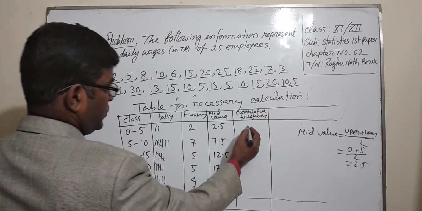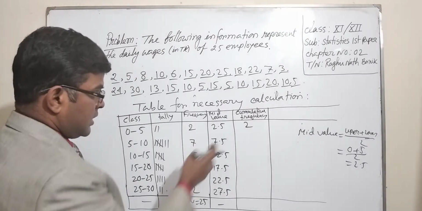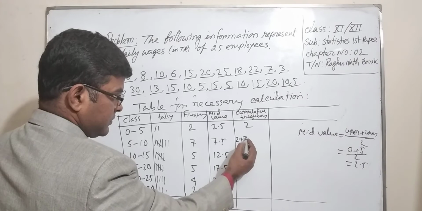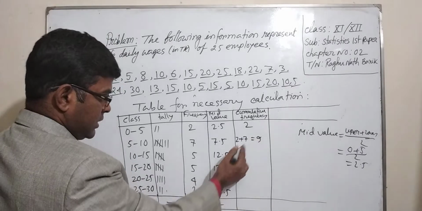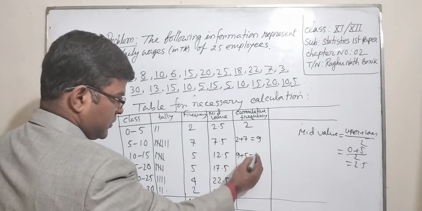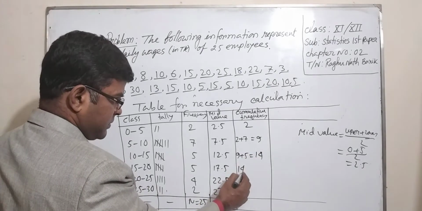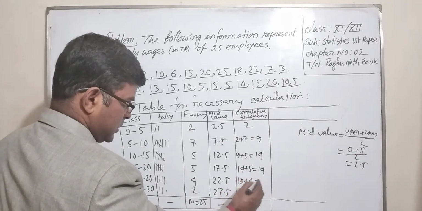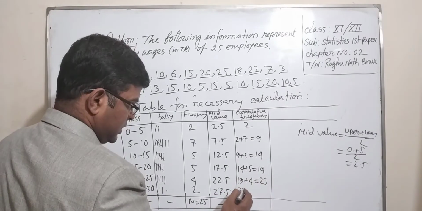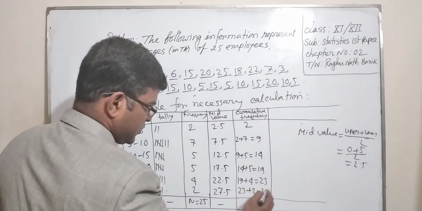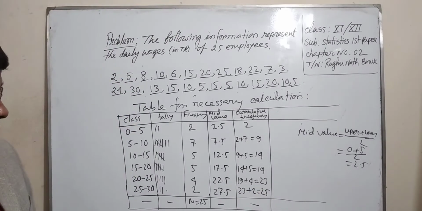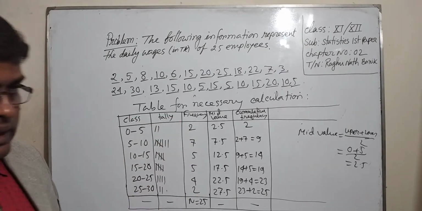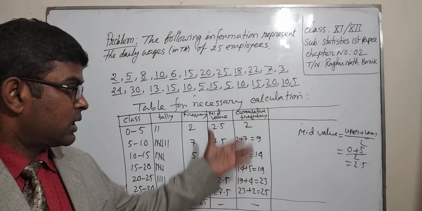That means 2, next 2 plus 7, 9, 9 plus 5, 14, 14 plus 5, 19, 19 plus 4, 23, and 23 plus 2, that is 25. Dear students, we now have the frequency, mid value and cumulative frequency.